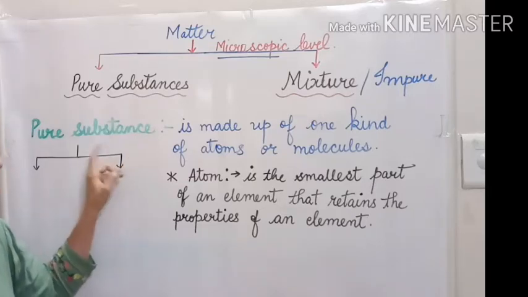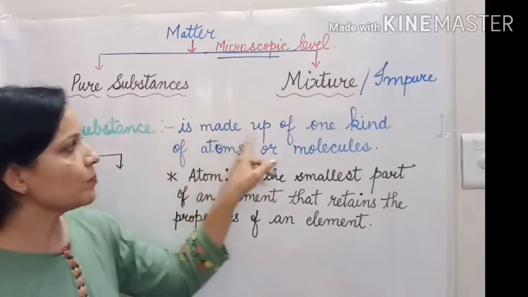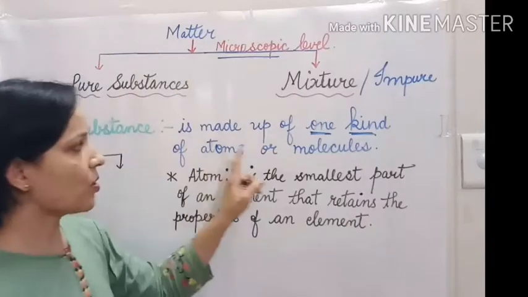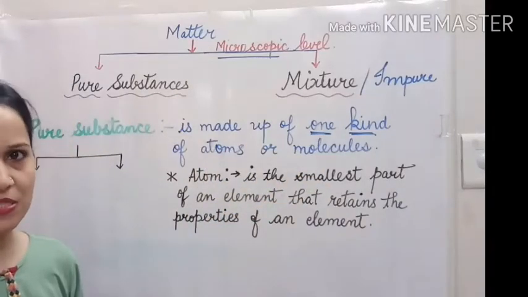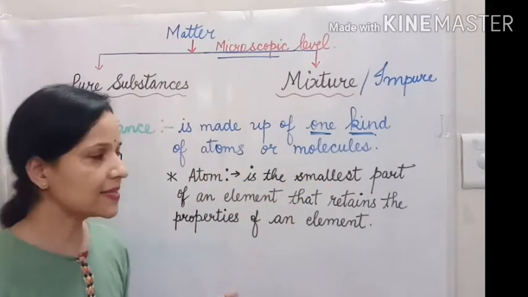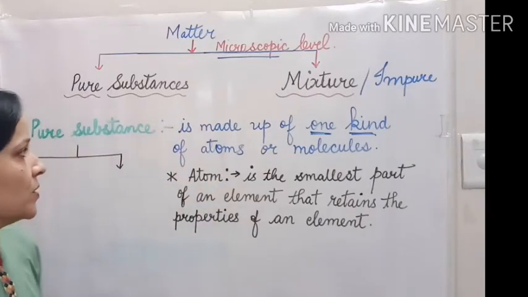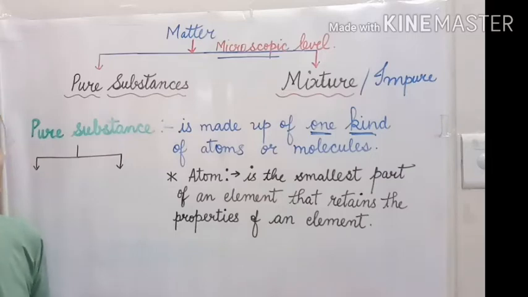Or we can say pure substance is made up of only one kind of atoms or molecules or particles. Okay, so pure substance is made up of only one type of atoms and molecules.